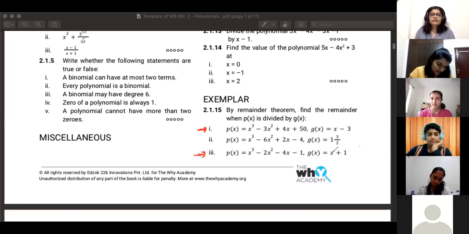So Swayam, the first one, what did you do? How did you do it? So what was the value of x cube? Ma'am, first I subtracted, and then I did it.